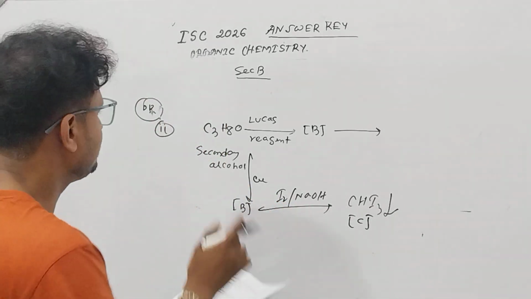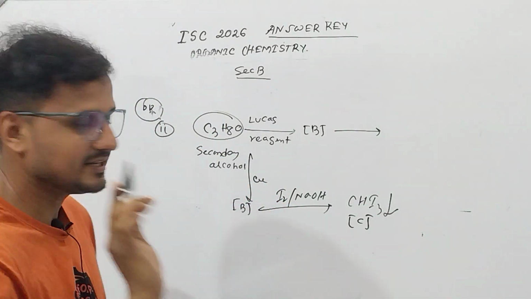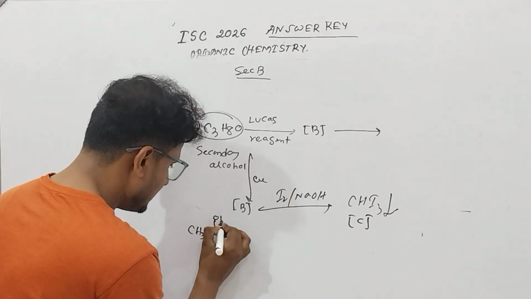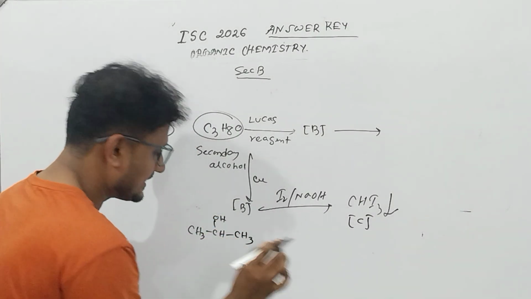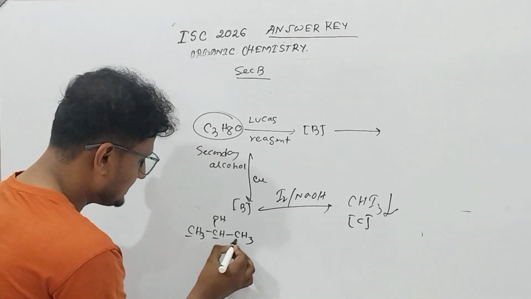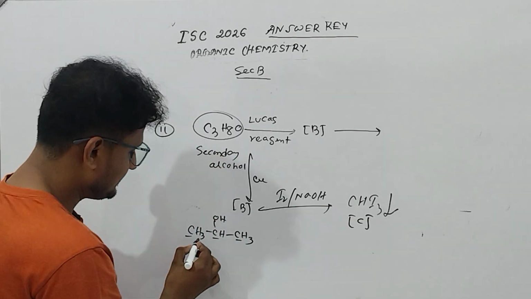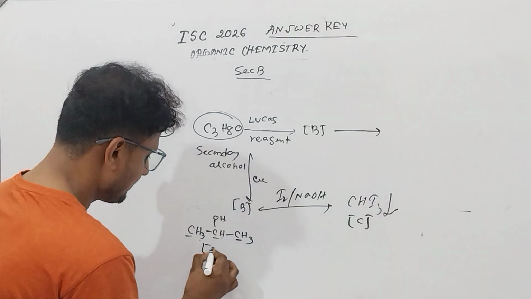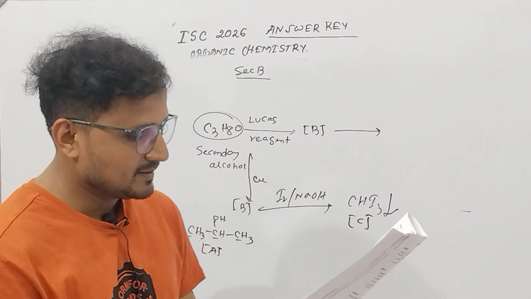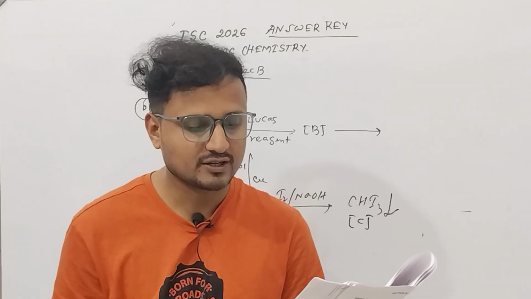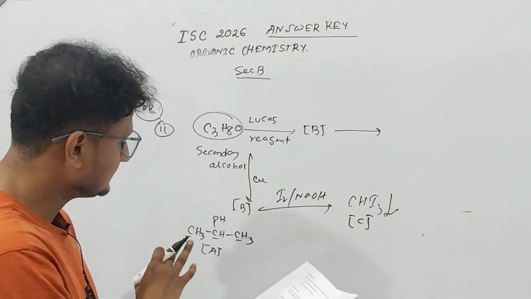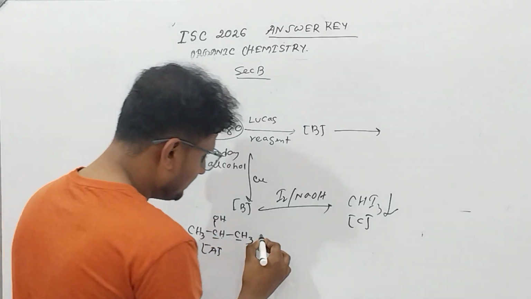So first of all, this can be a secondary alcohol. Now secondary alcohol means it can be like this, CH3 CHOH CH3. Yes, it is a secondary alcohol. C3, C C C, H8, 3, 4, 5, 8. So this is A. Write the chemical reaction for the conversion of compound B to C. Now what will be the B?